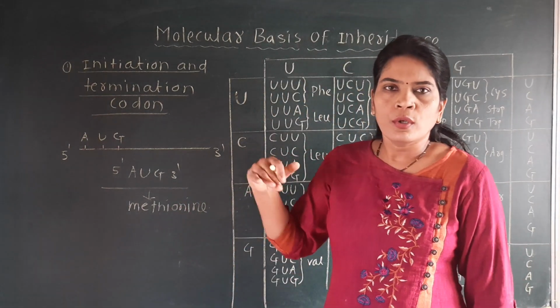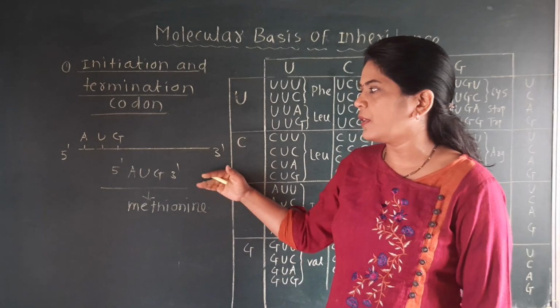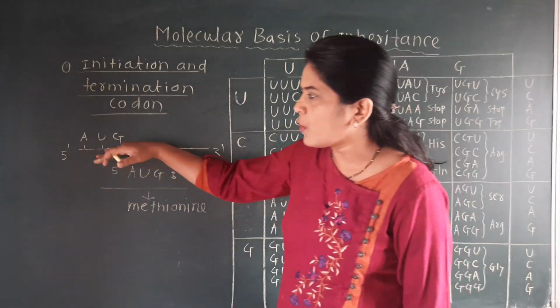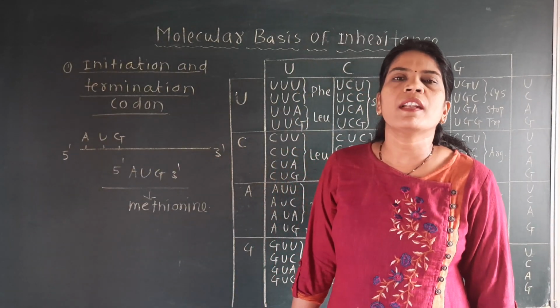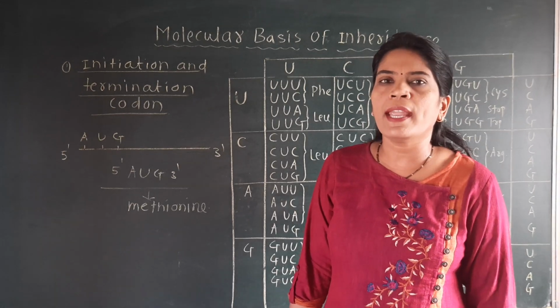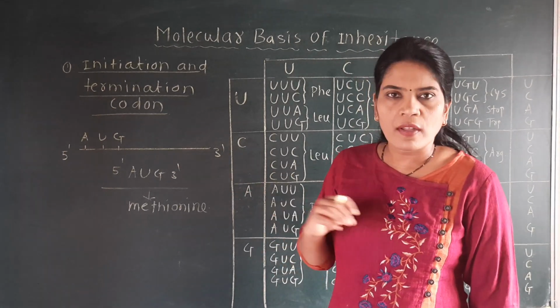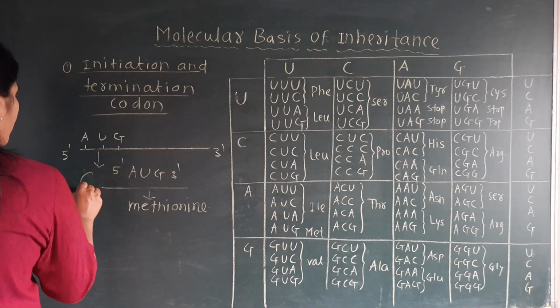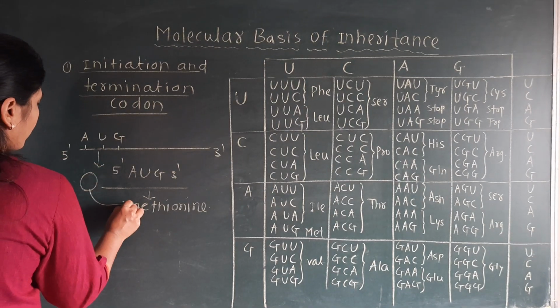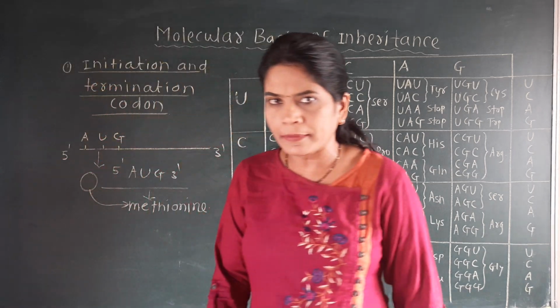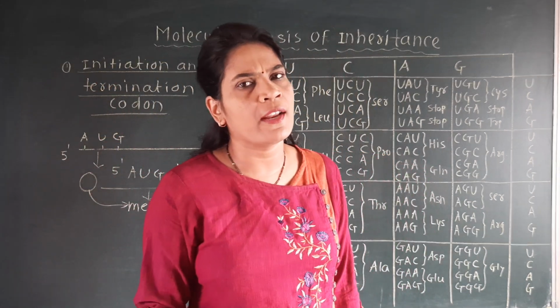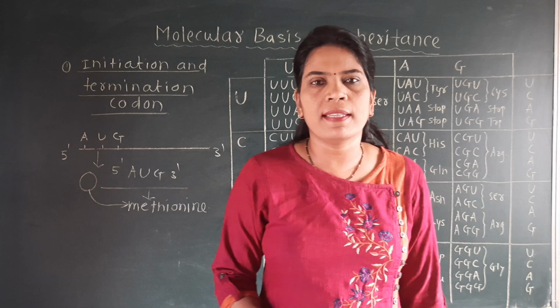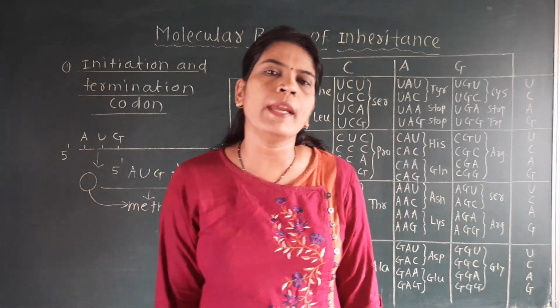We know the first codon AUG is always present on the mRNA strand, and the first amino acid developed codes for methionine. That means in every polypeptide chain, the first amino acid will be methionine.